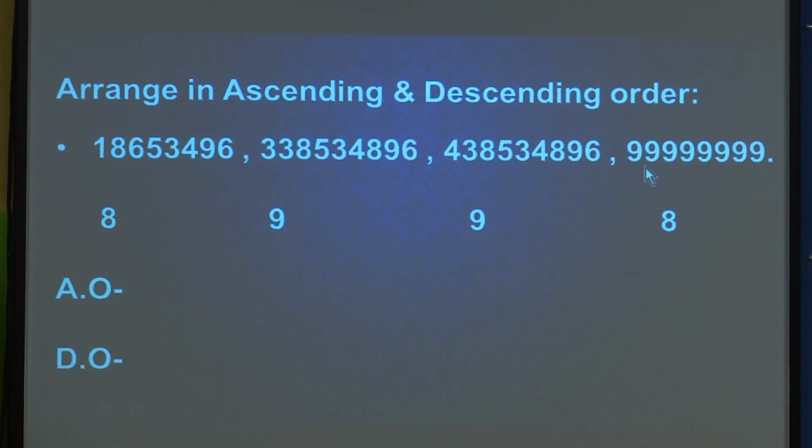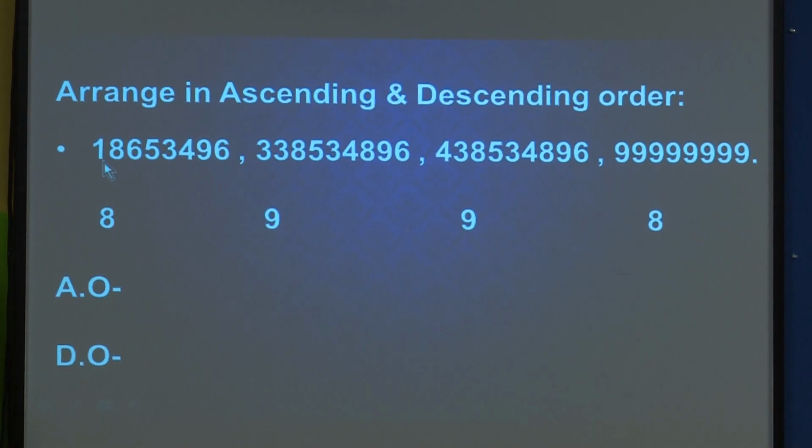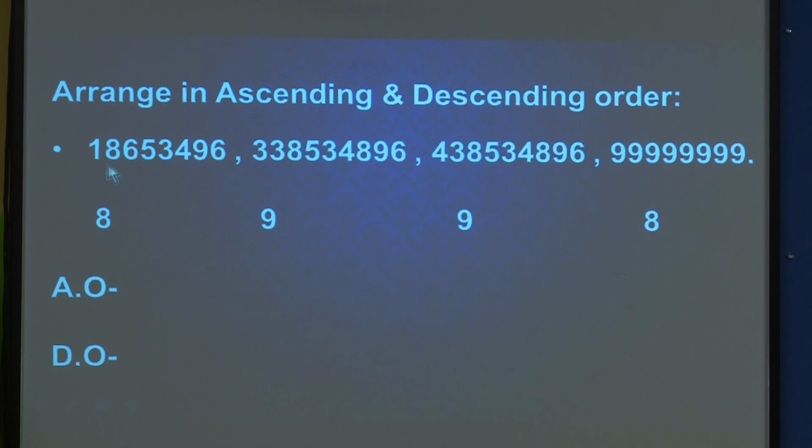What I told in the previous class: first we have to see the first two digits. Here it is 18 and here it is 99. Which is greater? This one is greater. Since we are writing ascending, the first number will be 18653496. Yes, you are right.